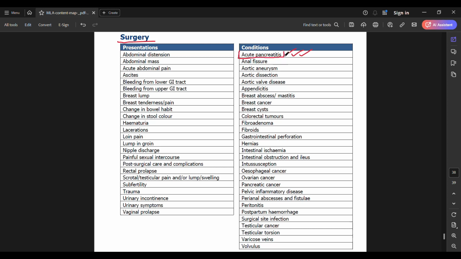Know what you're going to do in this case. Know how you're going to manage this patient. Whether you get MCQs or an OSCE station, this is really important. It does show up in your exams.